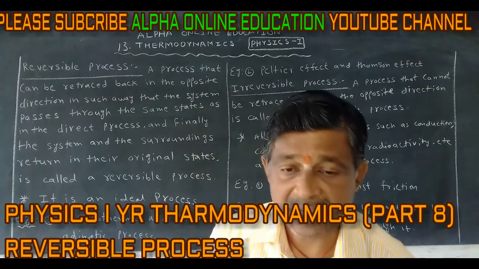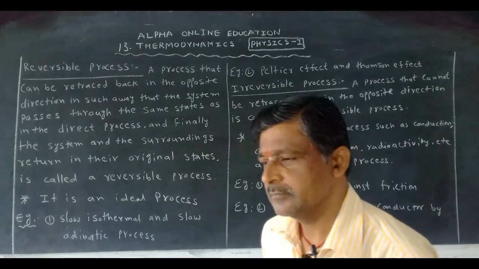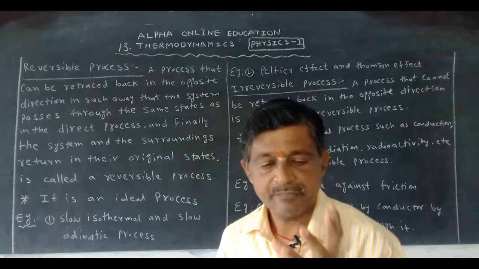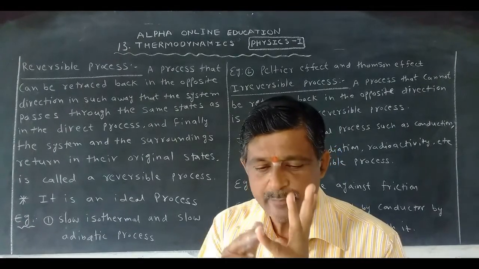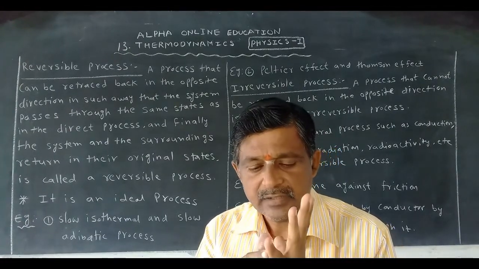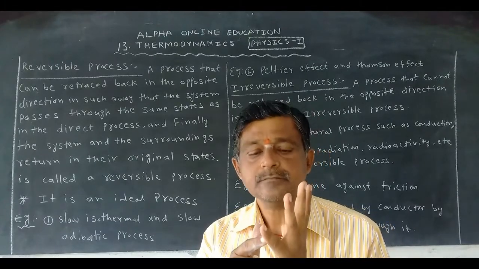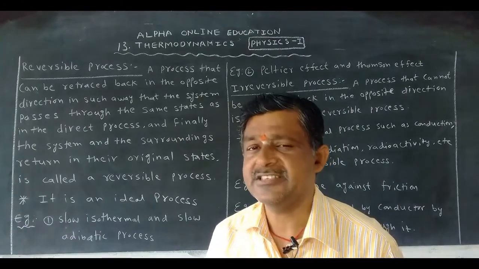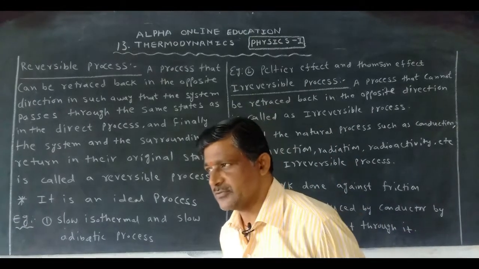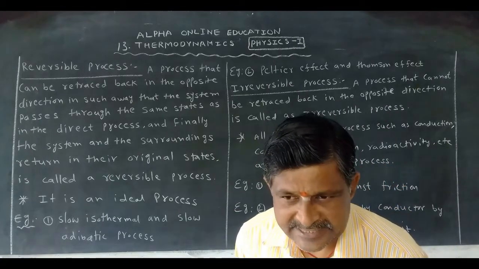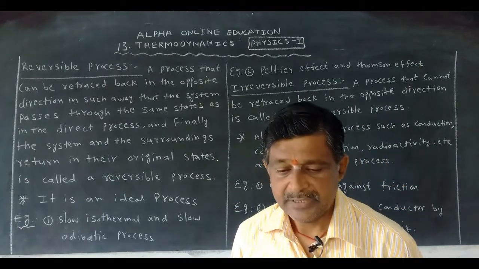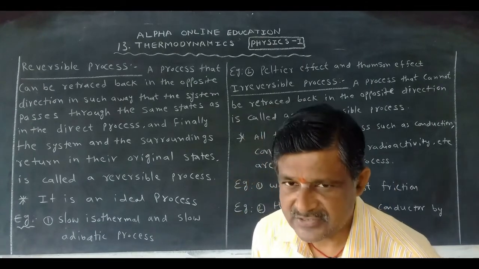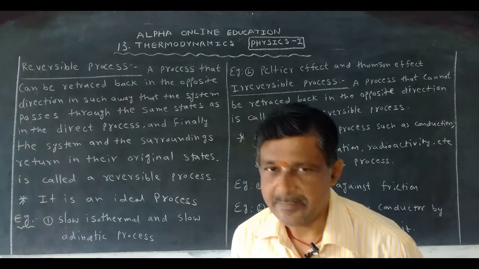Totally we have 8 processes. Already we have studied 6 processes. The first is the quasi-static process. Second one is isochoric process. Third one is isobaric process. Fourth one is cyclic process. Fifth one is isothermal process. Sixth one is adiabatic process.